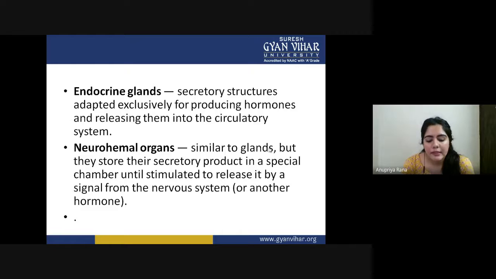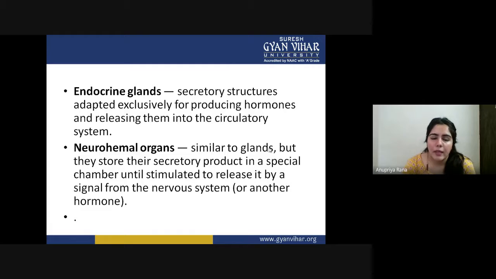First, they are secretory structures adapted exclusively for producing hormones and releasing them into the circulatory system. Endocrine glands are destined for this kind of function. They are adapted for the production of hormones, and after producing them, they release them into the circulatory system. As endocrine glands function inside our body, in the same manner they function inside the insect's body.